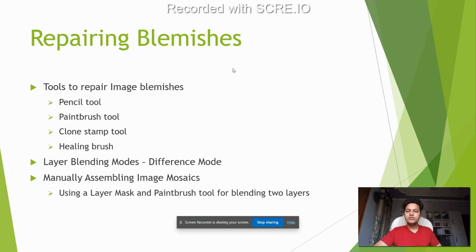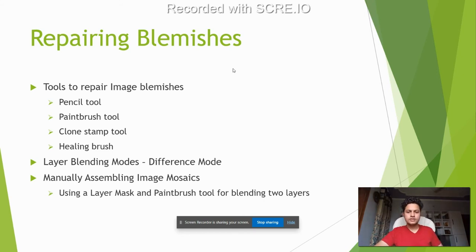In order to remove these blemishes, one of the most common ones is the black dots physically present on the camera lens, right? So in order to correct those blemishes, we talked about the pencil tool, the paintbrush tool, again very basic Photoshop and GIMP tools. We talked about the clone stamp tool, which is something I've never heard of before. Healing brush is something I've used quite a bit for colored photos as well, and I think it's an absolutely incredible tool. It's extremely powerful, works very well.